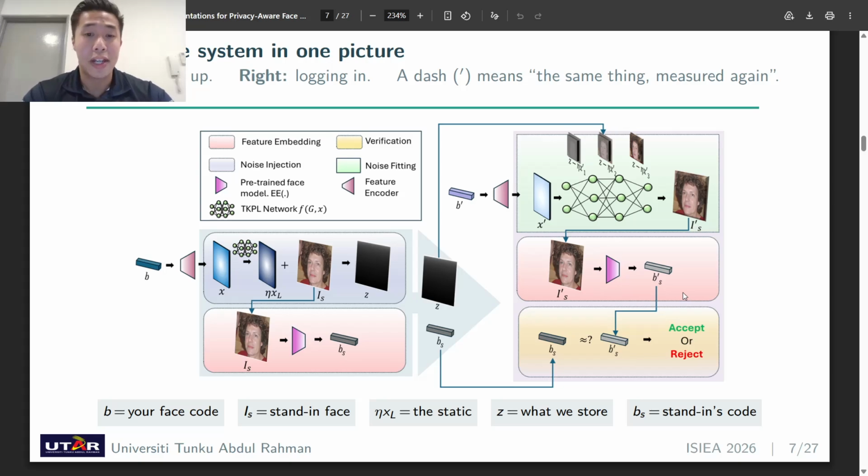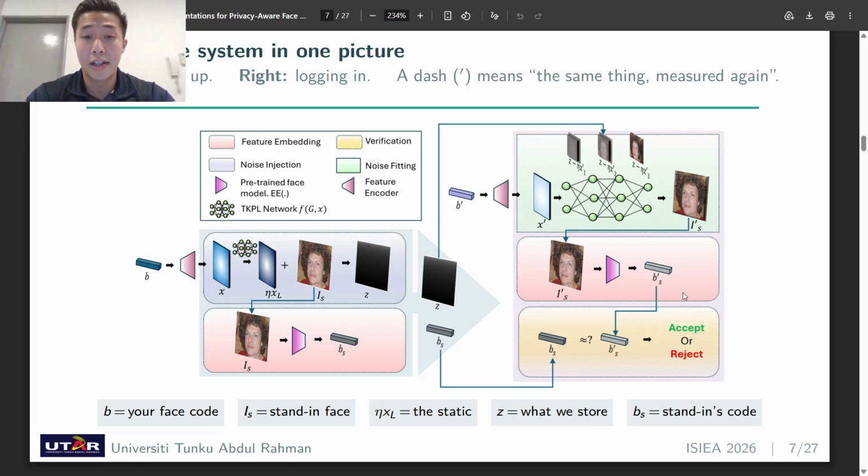Now on the left is the signing up process. Your face will go through this process. Indeed, we build the static, we add it to the stand-in face, and we store the noisy black square. On the right hand side is the logging in process. Your face will go in again, we rebuild the static, we subtract, and the stand-in face comes back out, and the normal comparison is either we accept it or we reject it.